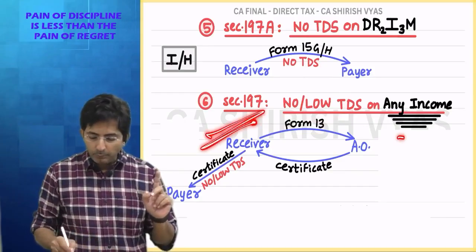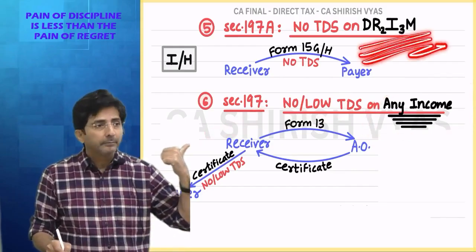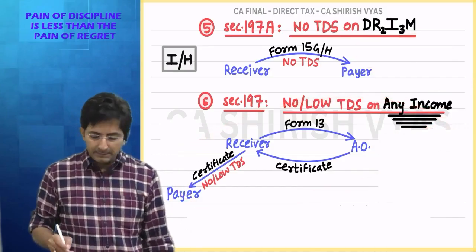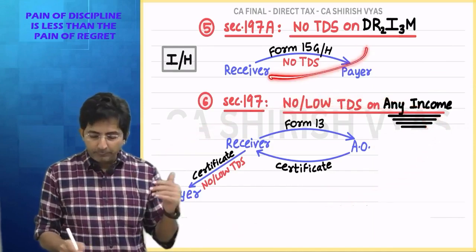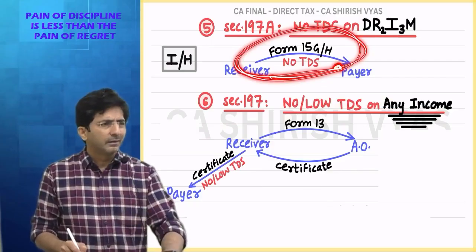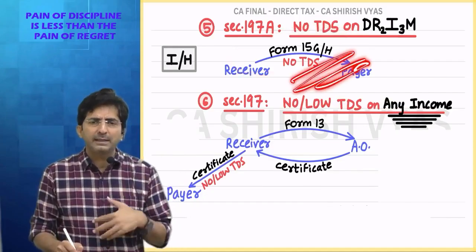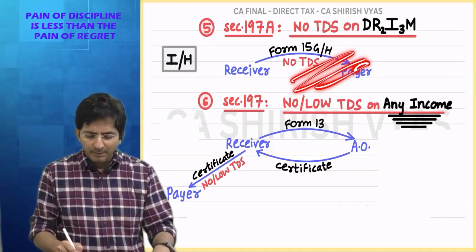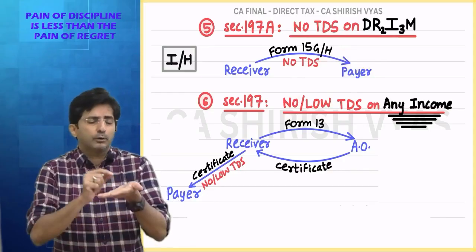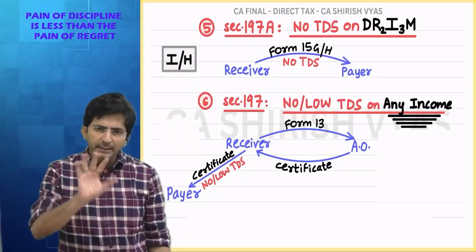And this scheme can be used for any income. The above scheme was only for dream income. This is for any income. Means this is universal. And see, this system has to be kept, na? See, basically 15G was meant for what? Housewife-type people, senior citizens. And for them, a simple method is kept. Tell me why I am calling 15G a simple method. In 15G, you don't have to plead with the assessing officer, na? In 15G, you just have to fill the form and give. Your TDS will automatically stop. No inquiry, no questioning. It is simple.